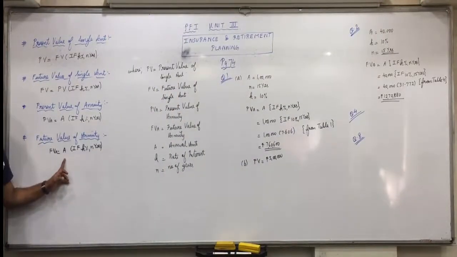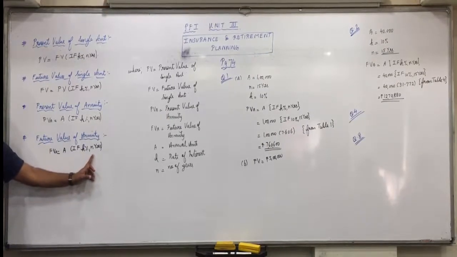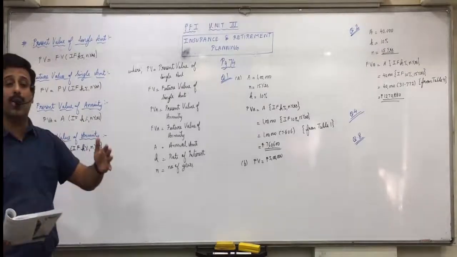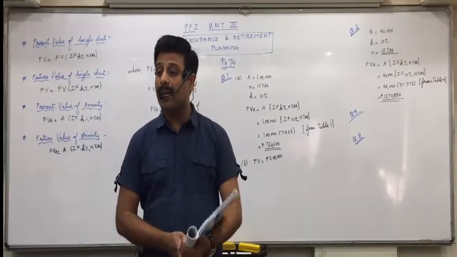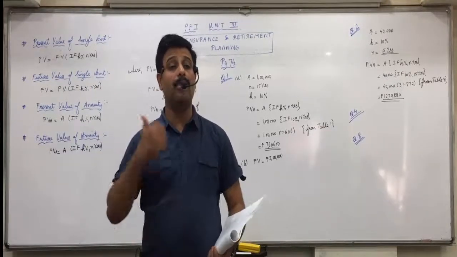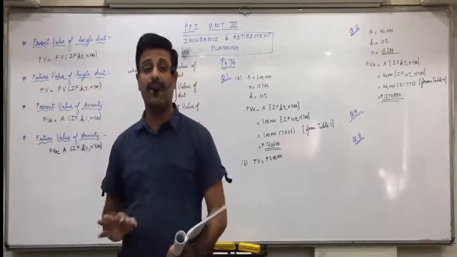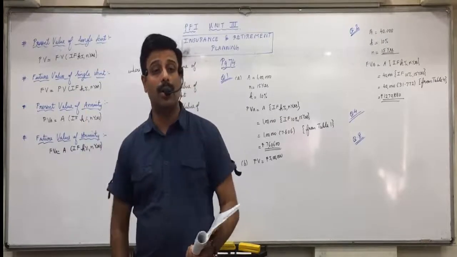Annual amount you will take 4 lakhs, rate of interest 9%, number of years 15 years. If it comes to more than 1 crore, they reach this goal. If you get less than 1 crore, then they are not able to reach the goal. Able to understand this? So you have to find future value of annuity and compare it with 1 crore to find out whether they'll reach the goal or not.